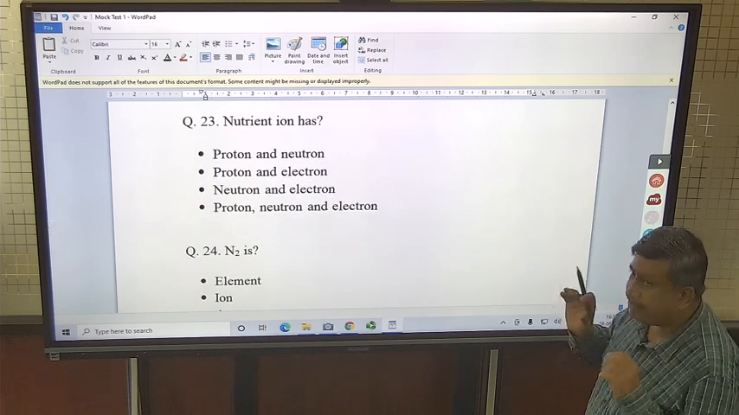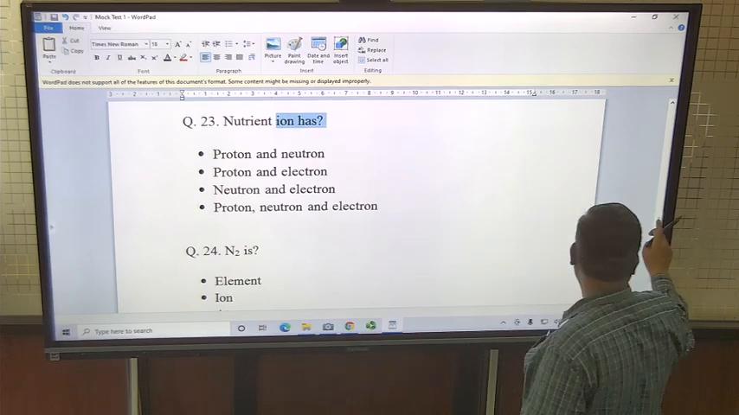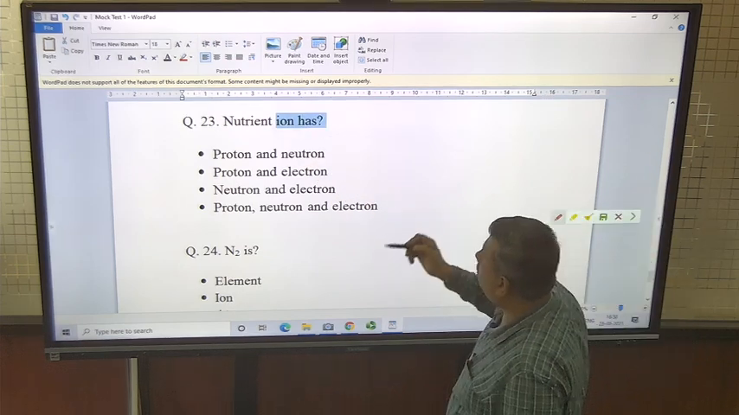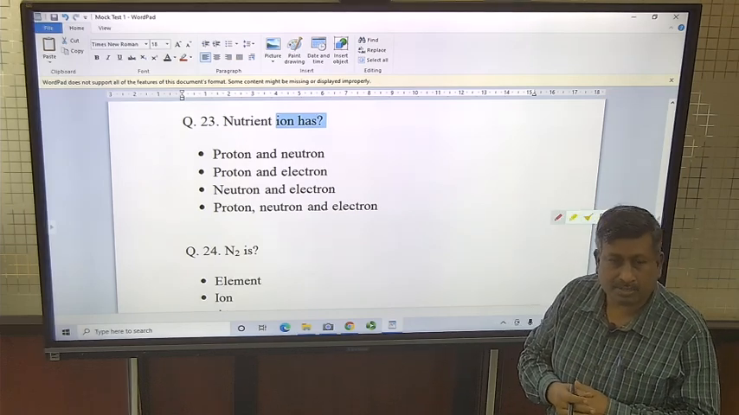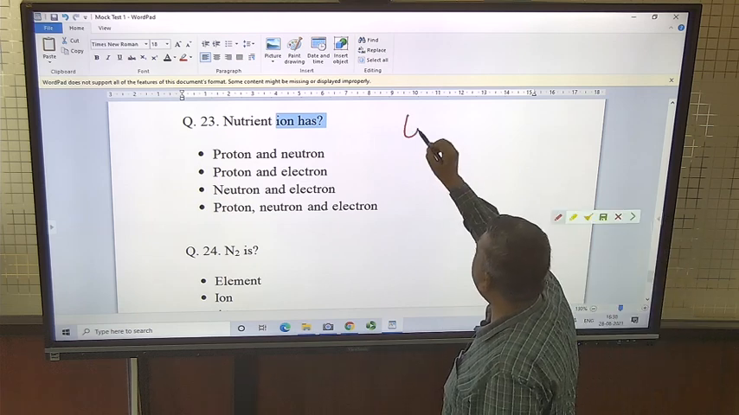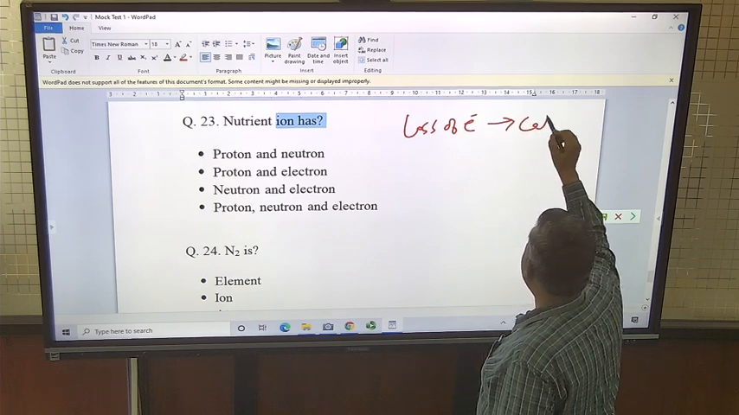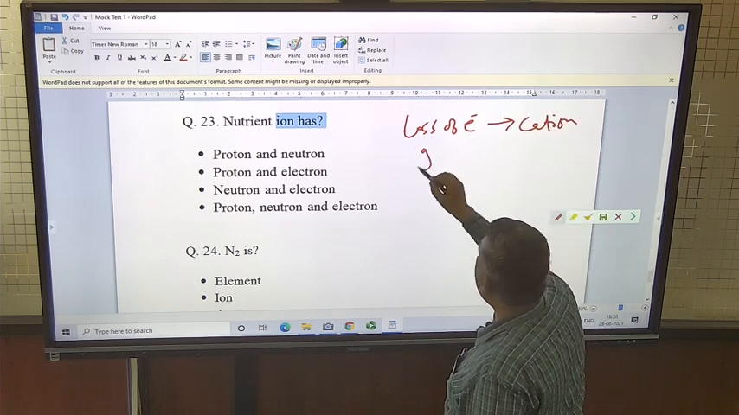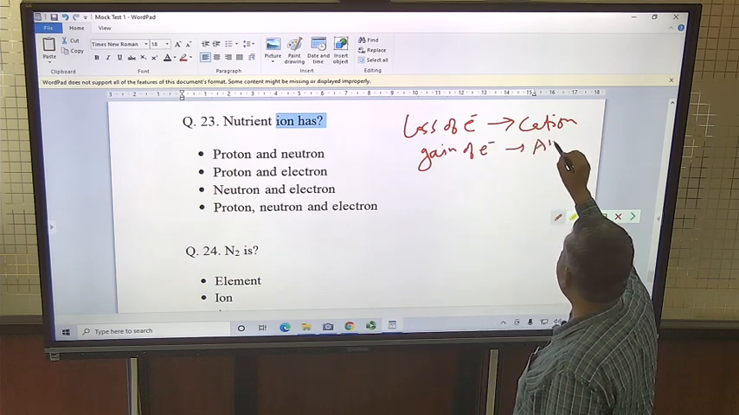Now the question is a very basic question. Nutrient ion has... Actually, ions are formed either by loss of electrons or gain of electrons. If there is a loss of electrons, it makes cations. If there is a gain of electrons, then it is an anion.